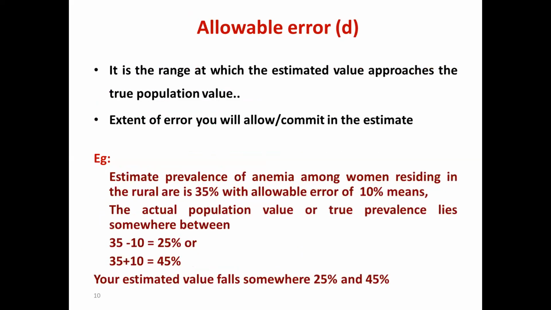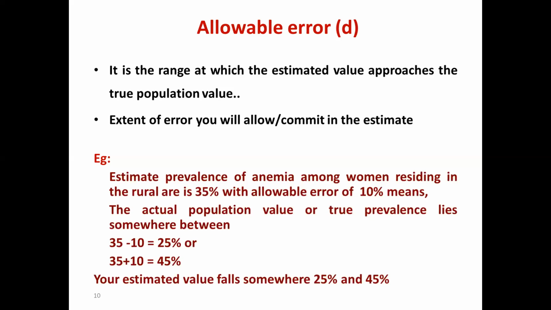Before actually going to the formulae for calculation of sample size, we need to understand a few concepts. One very important thing that everyone needs to remember is the allowable error. Our sample size calculation depends on the allowable error. I'm going to explain it in a very simple way.